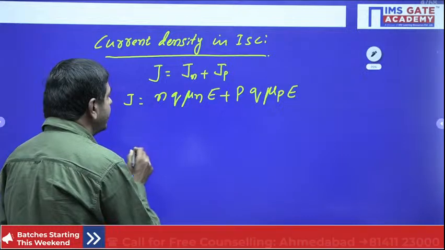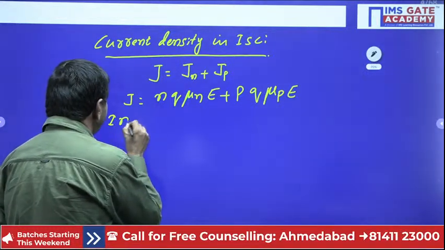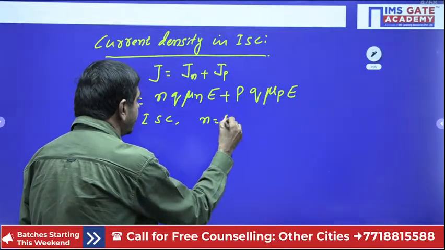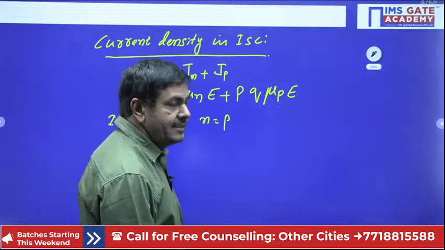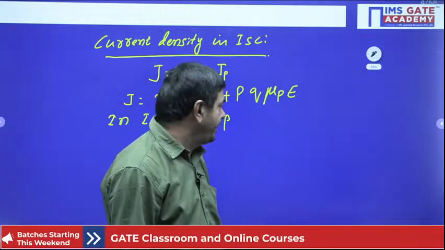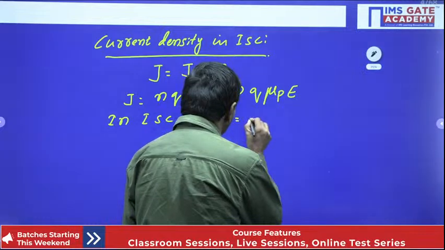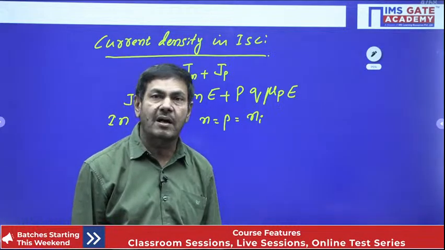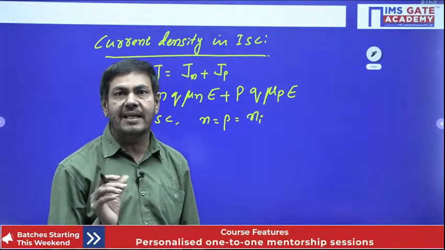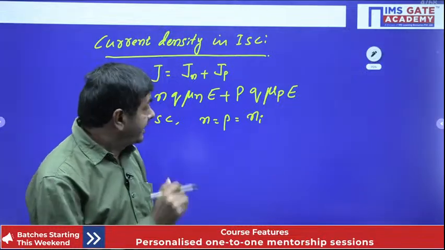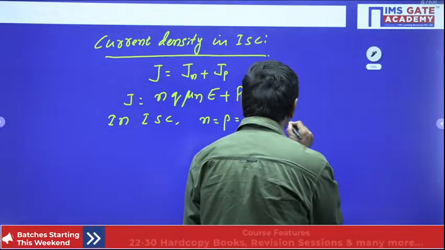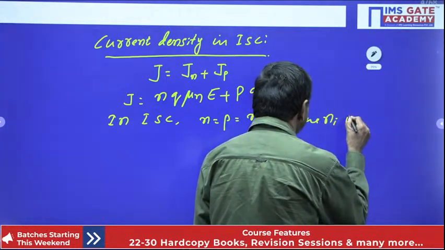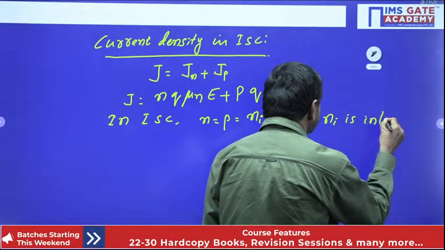And I said already, in intrinsic semiconductors, the concentration of electrons and the concentration of holes are equal. n equals p. That n equals p, I have taken as the symbol ni. Concentration of electrons equals concentration of holes, equal to ni. What is that ni, sir? ni, with the suffix i, is the intrinsic concentration.